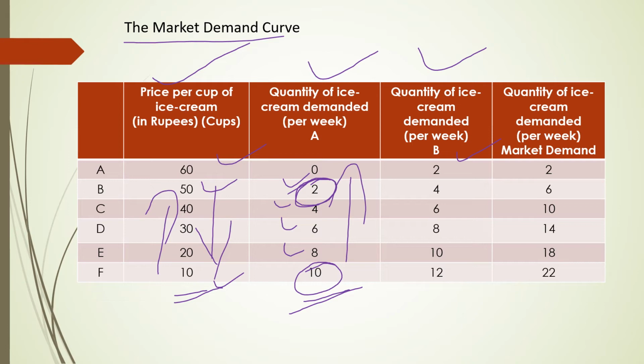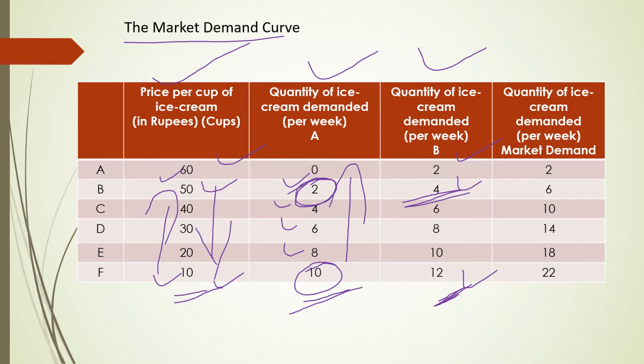He also has the same tendency, but the quantity differs. When price is very low, that is 10 rupees, he is buying 12 cups. As price increases from 10 rupees to 50 rupees, you can observe quantity demanded will decrease from 12 to 4 cups. 12 cups to 4 cups.